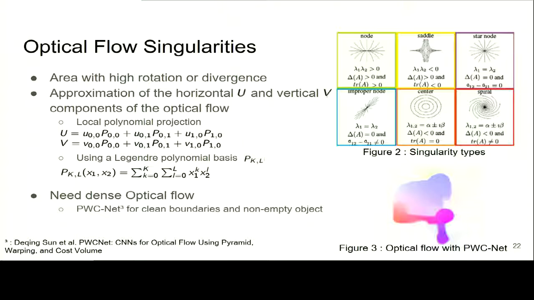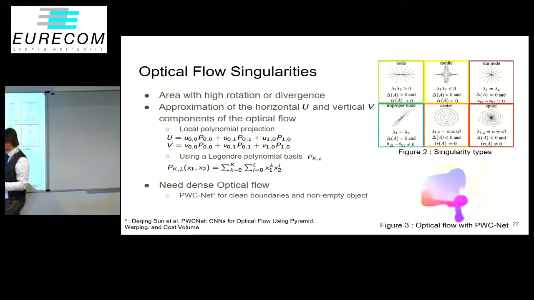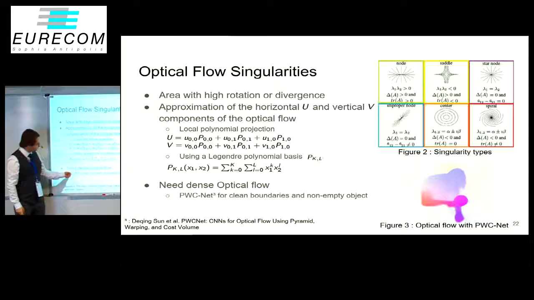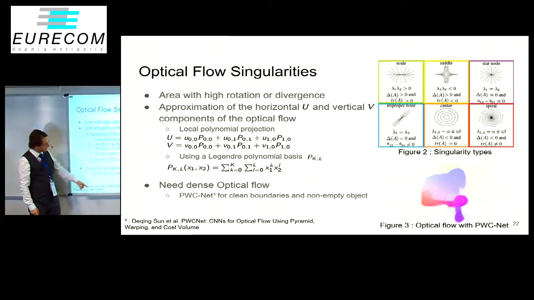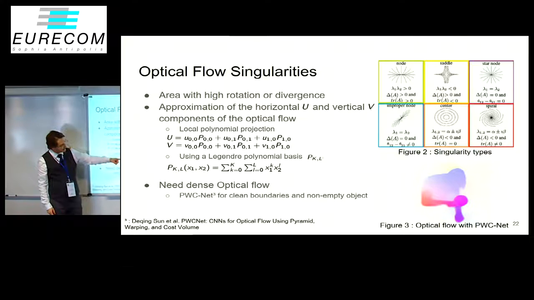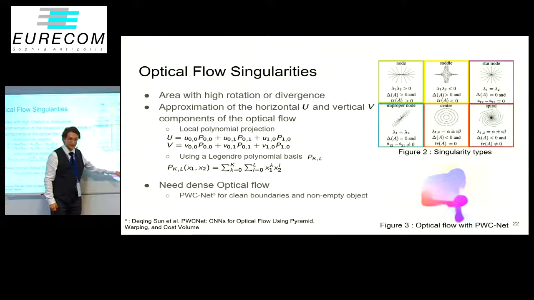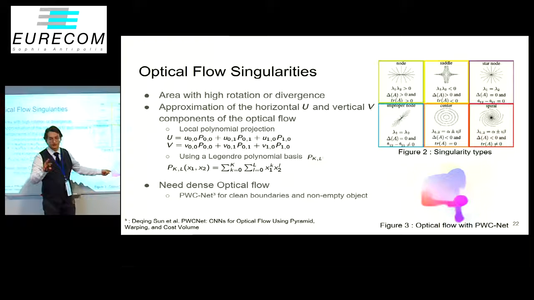We need a really dense flow because we don't want any empty area on the optical flow. So we used a recent neural network called the PWC network, which gives, like you see on the right, a really clean flow. You have really clean boundaries, and the inside of the object is full. The color in this image represents the orientation of the movement.